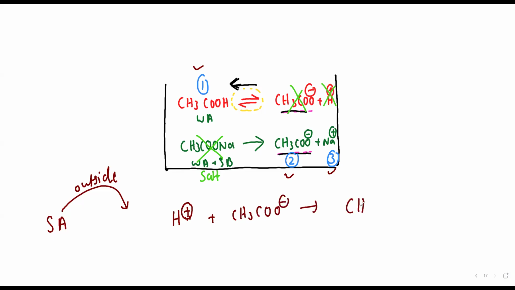If it reacts with acetate ion, which acid will be formed? वीक एसिड. अच्छा, बाहर से मैंने ये एक्सटर्नल एसिड को डाला, तो इसको एक्सटर्नल एसिड को किसने न्यूट्रलाइज किया? एसिटेट ने किया ना. तो इसको हम लोग क्या कहते हैं बेटा? रिजर्व बेस. So my buffer solution, if I am adding acid to it, तो वो एसिड को उसने क्या कर दिया? वीक एसिड बना दिया. If a weak thing is formed, then will pH change? No. If weak acid is formed, then pH will not change. So my buffer solution is having reserve base. Now Zoya, if I add outside a strong base, a small amount, so in base what do I add, beta?